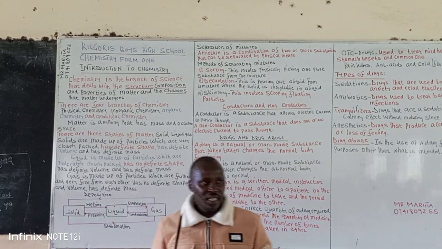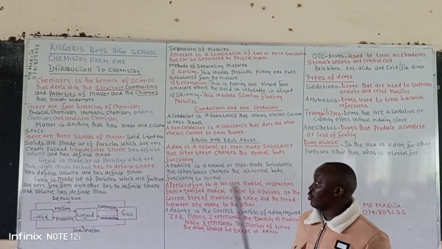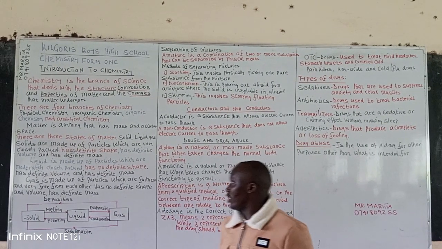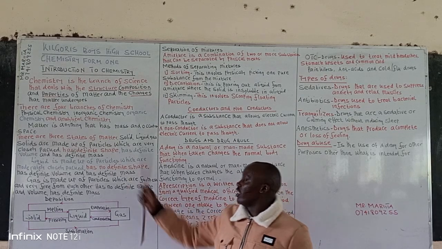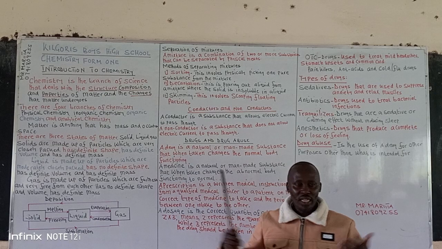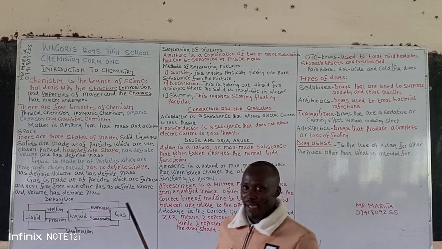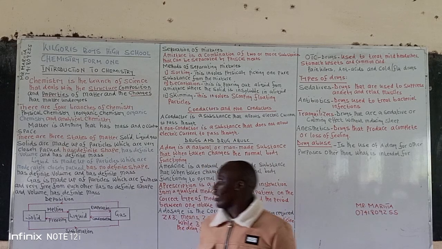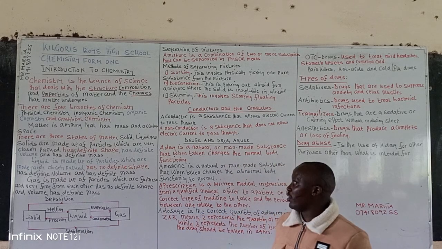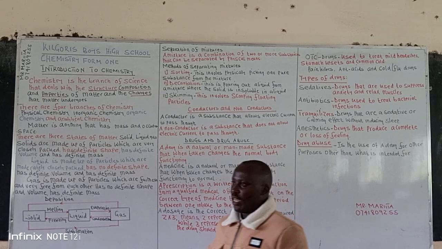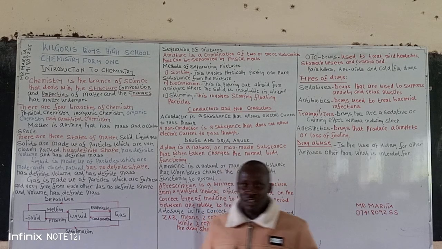Then from there, we learned that there are 4 branches of chemistry. We have physical chemistry. We have inorganic substances, and the chemistry that deals with them we call inorganic chemistry. Then we have the organic substances. The chemistry that deals with organic substances is called organic chemistry. And then we have the analytical chemistry. So we have the 4 branches of chemistry: inorganic chemistry, organic chemistry, physical chemistry, and finally analytical chemistry.